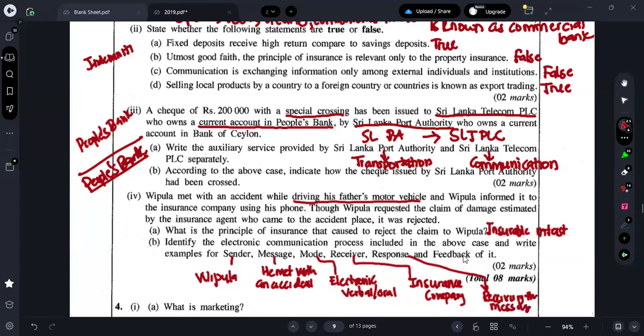And for the feedback, you can say informing that they will arrive. So this is what is happening as the communication process. Yes, you can say electronic also for the mode.